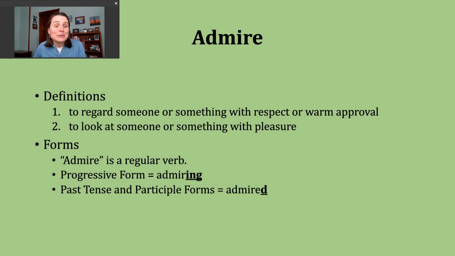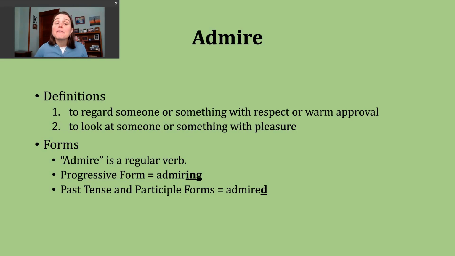With regard to the first definition, looking at someone with respect, a phrasal verb you might encounter that has a similar meaning is to look up to. Many times when we admire someone, we think they're a good person, we think they're doing good work, and it might even continue with the idea that you want to be like that particular individual.